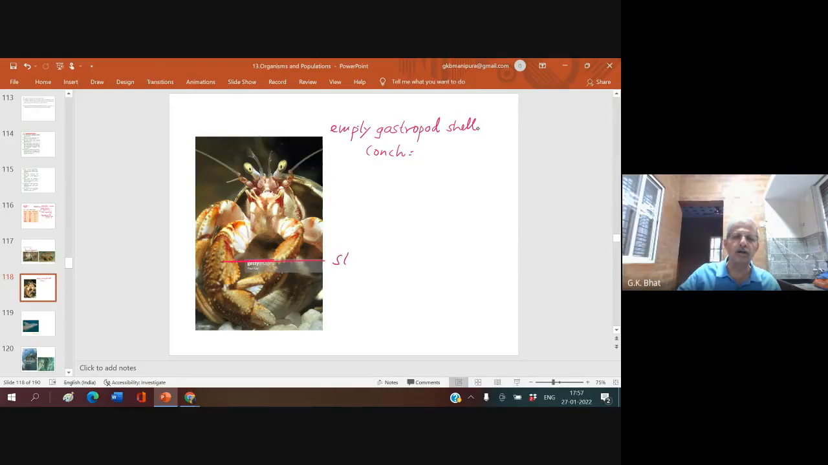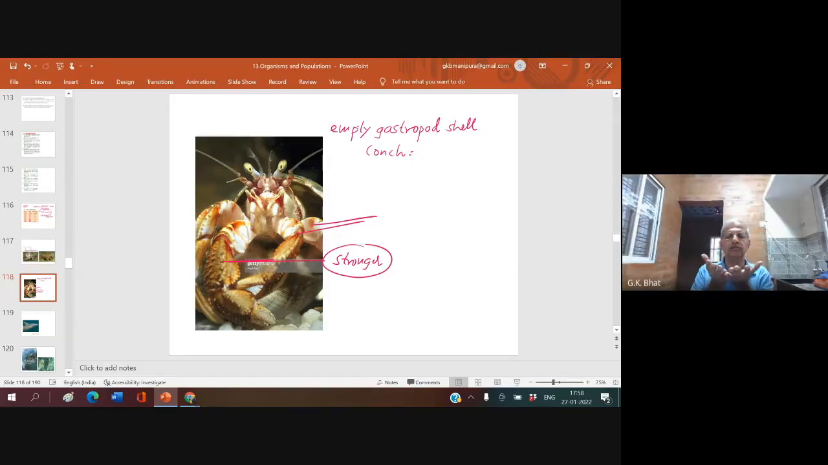It will be stronger than the other side, which is not used. It will be comparatively weaker. This becomes stronger. So in this it is moving. Now what does it do? After moving to a place where it finds sufficiently good food, it comes out of this shell and goes in search of a sea anemone.